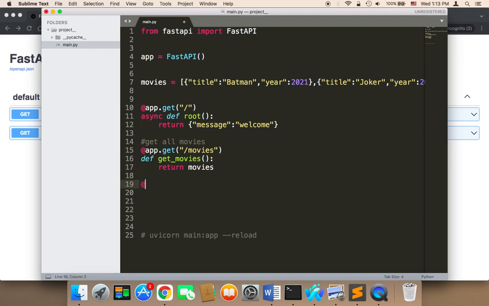So I'm going to say here app.get, and then here I'm going to say movie. And I want you to notice the difference here. Here I'm saying movies, here I'm saying movie, singular. Here plural, here singular. The reason why I'm doing this is because, again, we want to be consistent.